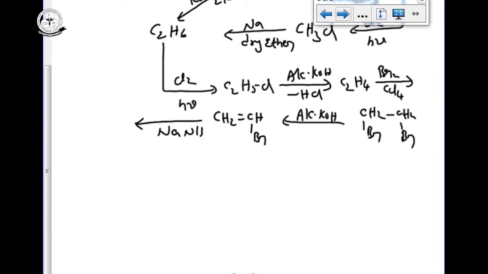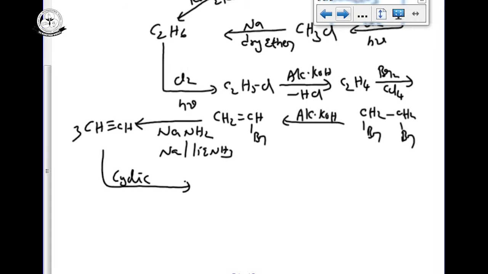Sodamide, NaNH2, otherwise sodium in liquid ammonia. You get CH triple bond CH. Cyclic polymerization with three moles gives benzene.